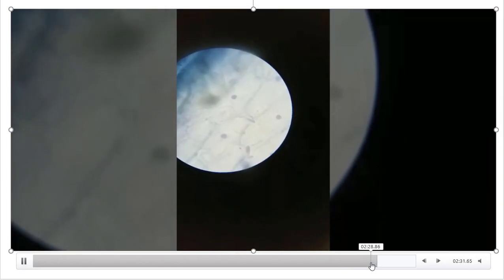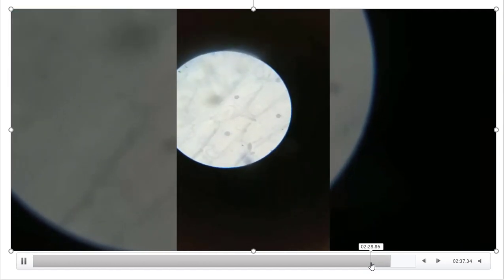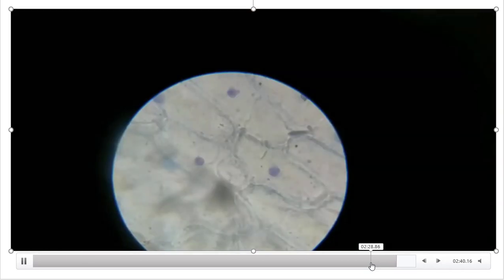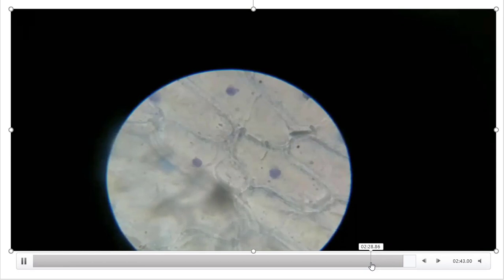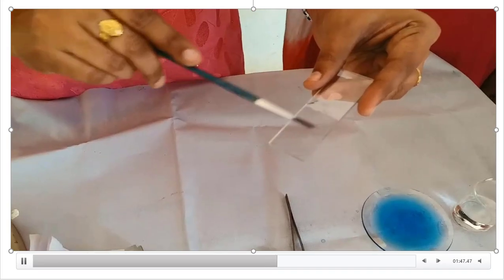Yeah, you are observing the onion peel cells and there is a blue dot in the middle of cells, that is the nucleus. See here. These are the onion peel cells. Children, you have observed the cells arrangement in leaf epidermal cells and also in onion peel cells. Are they similar? Then I am moving to another experiment, that is to observe the cells in onion root tips.